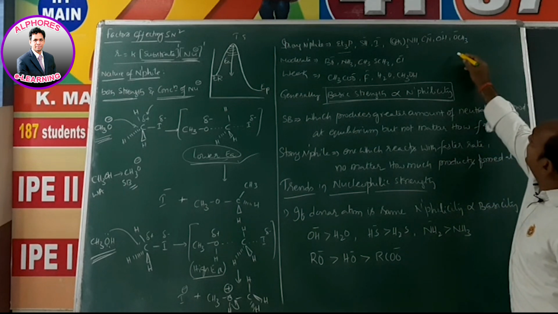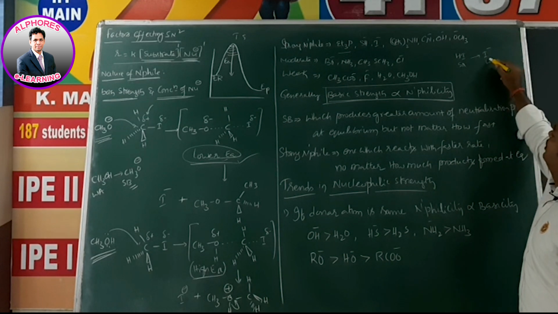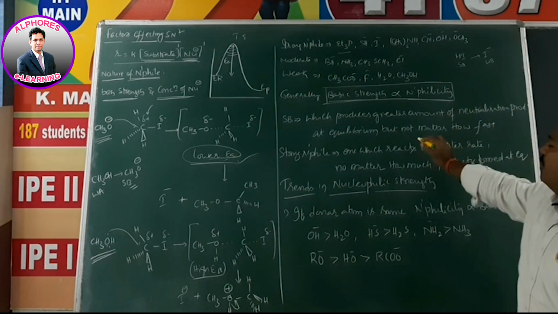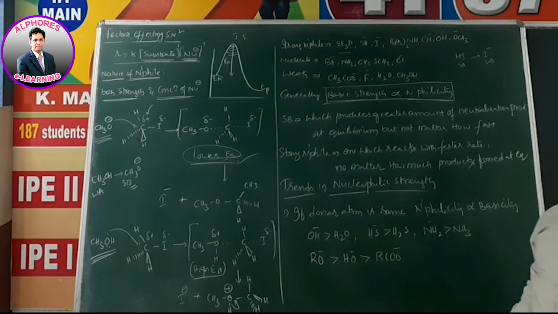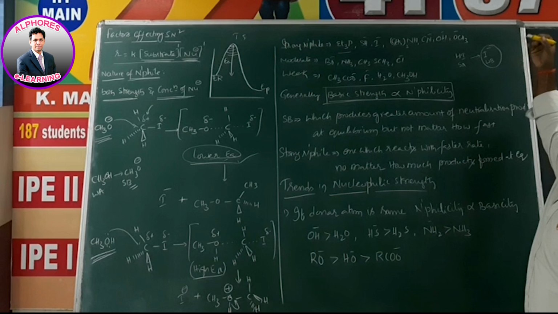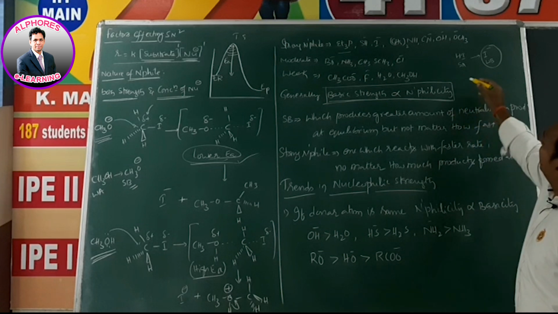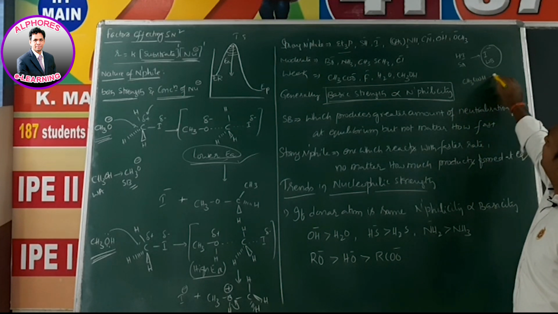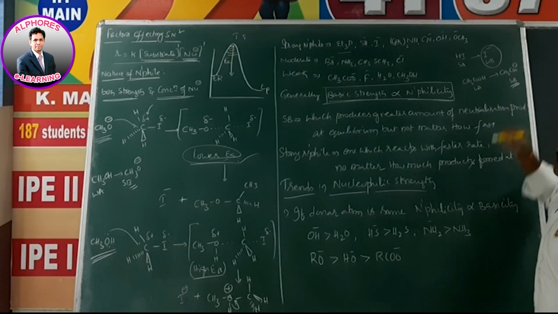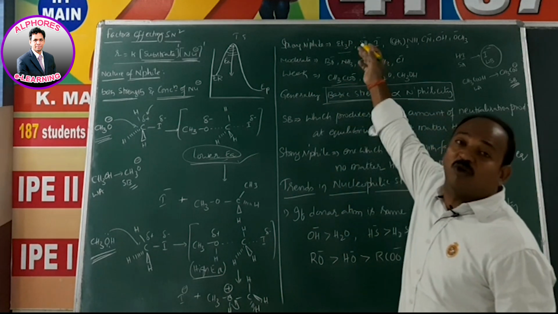Fine. Sir, you mentioned that HI is a strong acid. A strong acid's conjugate is a weak base. As per the principle you mentioned earlier, basic strength is directly proportional to nucleophilicity. If so, I minus is a weak base, so obviously it should be a weak nucleophile. But you are saying it is a strong nucleophile. And CH3COOH, acetic acid, is a weak acid, and this weak acid's conjugate is a strong base. So being a strong base, it should be a strong nucleophile. But you put it in the weak nucleophile list, not even in moderate.